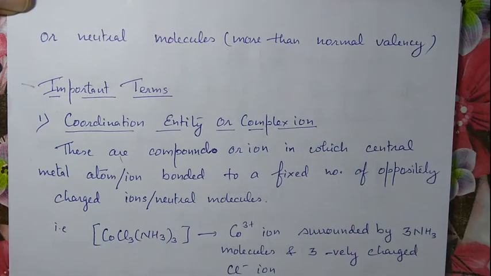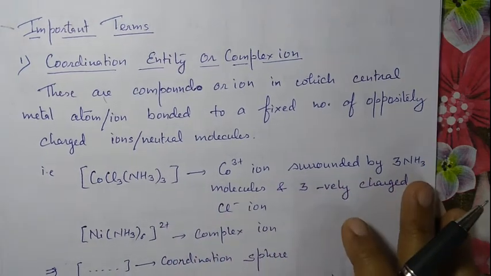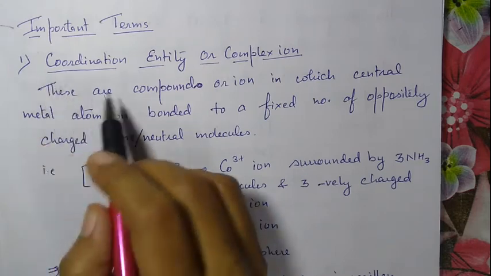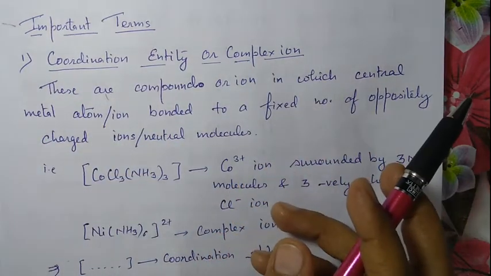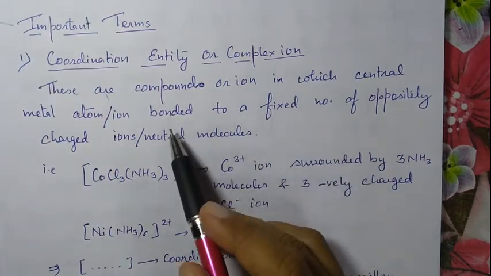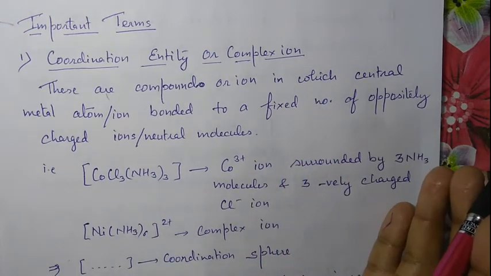Then we come to some important terms related to coordination compound before entering other topics. The first term is coordination entity or coordination complex ion. These are compounds or ions in which the central metal ion is bonded to a fixed number of oppositely charged ions.